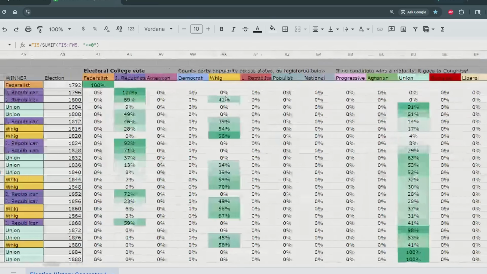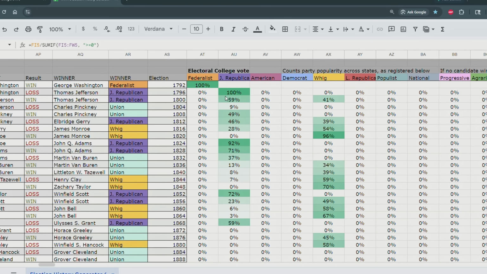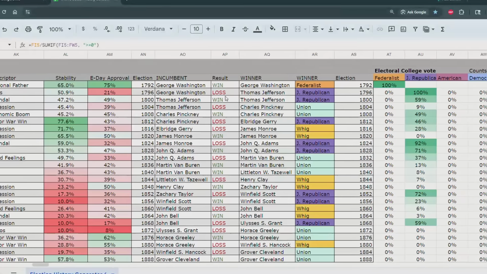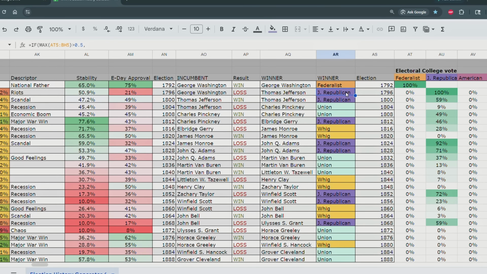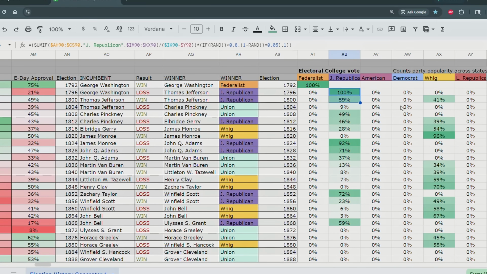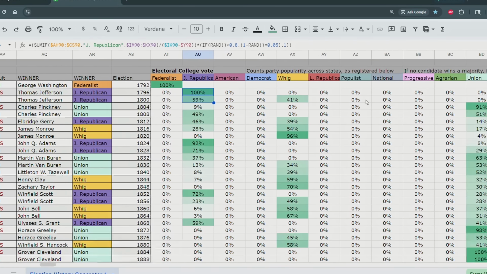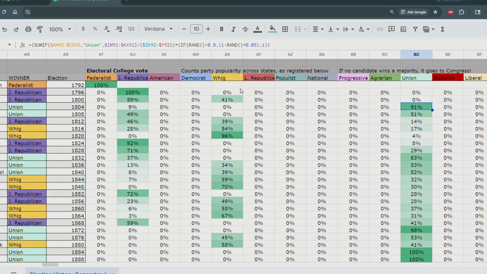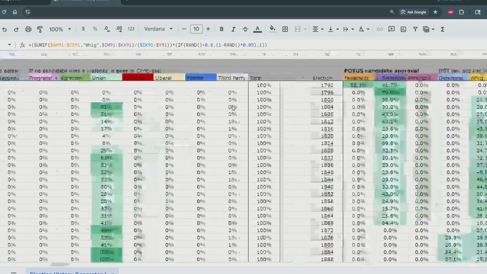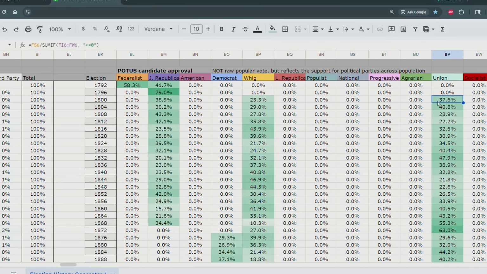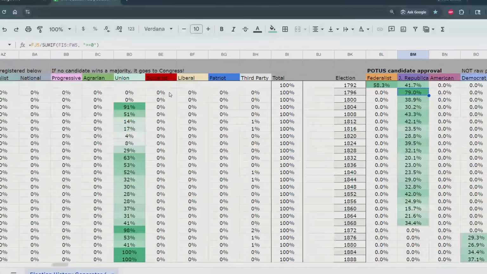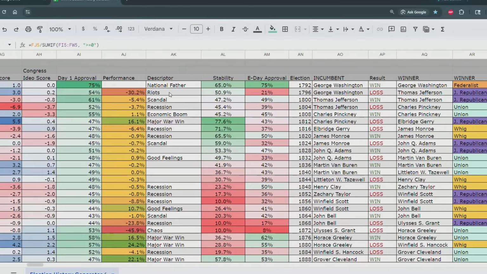So George Washington, who in real life wasn't really officially a Federalist, but he was more sympathetic to the Federalists, died in the cradle, and instead we have the Jeffersonian Republicans becoming the first major political party of America versus the Union Party. Well, the Union Party springs up later, but instead it's the Whigs. Well, we can see actually this is more accurate. Yep, the Union and the Whigs spring up for the 1800 presidential election because the Jeffersonian Republicans control basically 100% of political power in 1796.